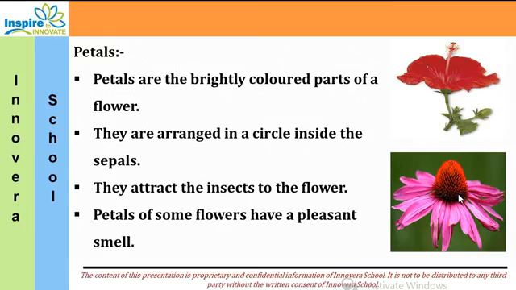Now all the flowers do not have a smell, but some of the flowers have a very pleasant smell, like mogra, jasmine, and rose flowers. Yes, so these kinds of flowers have a different kind of smell.